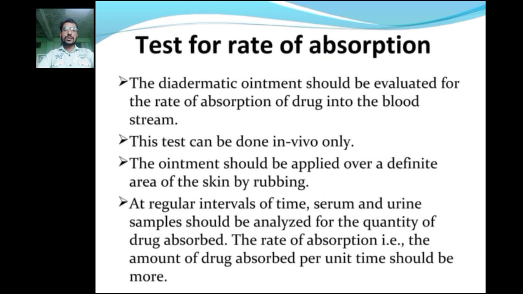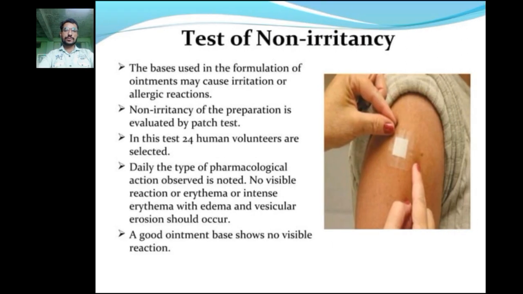So the test of rate of absorption. The dermatological ointment should be evaluated for the rate of absorption of drug into the bloodstream. This test can be done in vivo only. The ointment should be applied over a defined area of the skin by rubbing. Next, at regular intervals of time, serum and urine samples should be analyzed for the quantity of drug absorbed. The rate of absorption, that is the amount of drug absorbed per unit time, should be more.